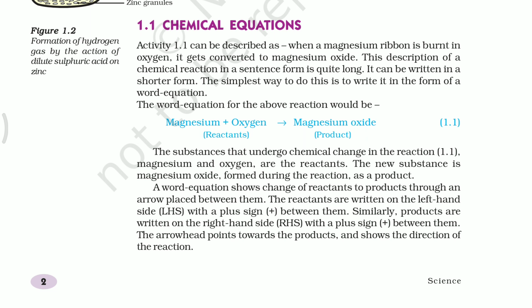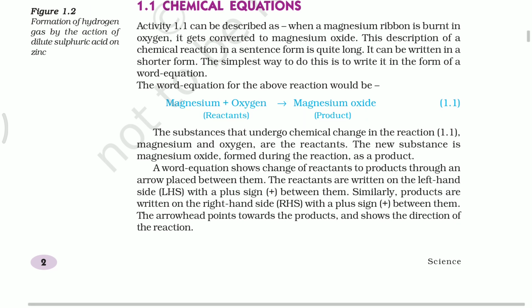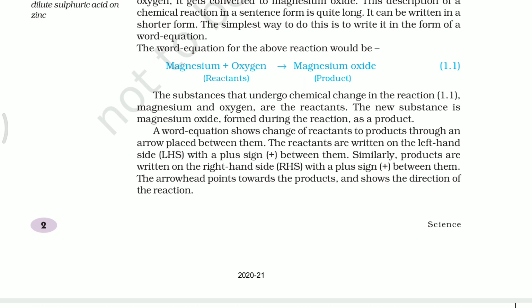So what is a chemical equation? First we should know what a chemical equation is. A chemical equation is nothing but the shorthand representation of a chemical reaction using chemical formulae. Here in a chemical equation we should know some terms: what are reactants, what are products, what are reaction conditions, and how do we write a chemical equation? First, what are reactants?